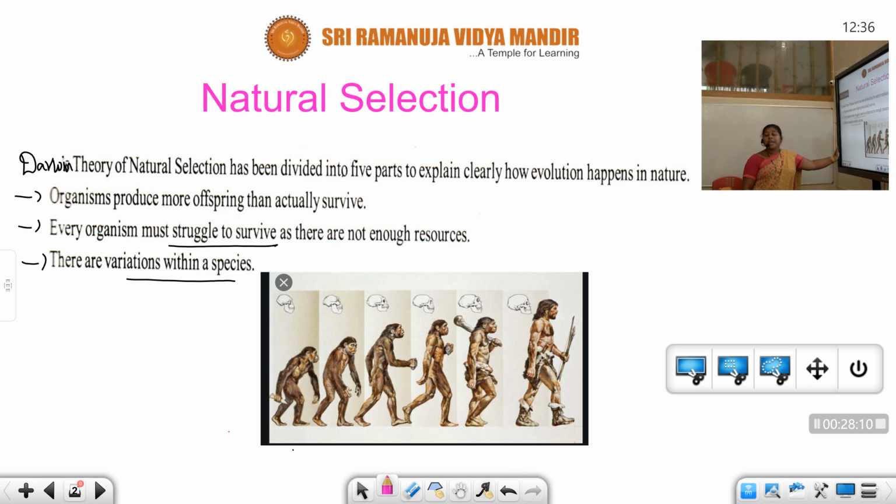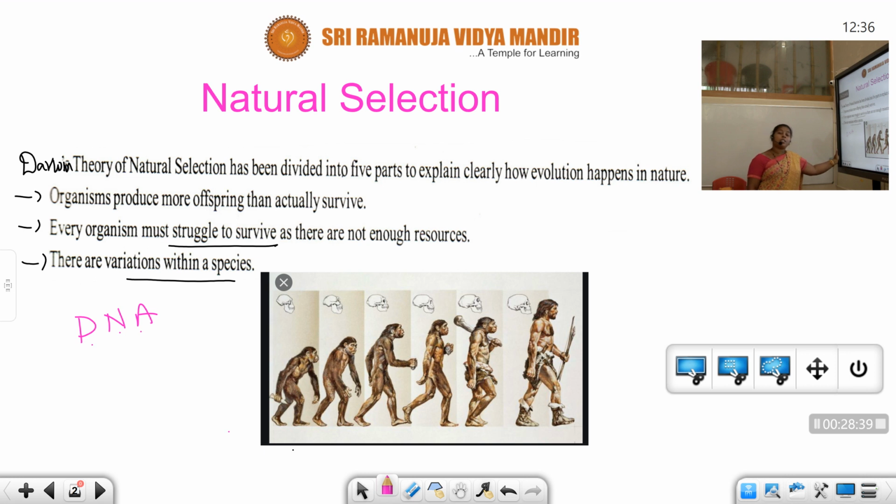So the main factor which is responsible for heredity and evolution is DNA, deoxyribose nucleic acid. It is the chromosomal material present in the nucleus of every cell. All living creatures consist of microscopic units known as cells, and a cell has n number of cell organelles.